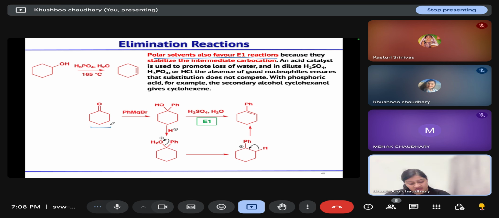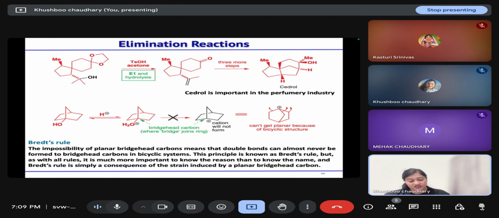If we have this cyclohexenone and we are treating it with phenyl Grignard, the phenyl will attack at this carbonyl center and form this tertiary alcohol. Now, on reaction with acid, it will form a tertiary carbocation. Then, after the elimination of H positive, it will form the alkene. Because the reaction proceeds through the formation of a carbocation, this is the E1 mechanism.